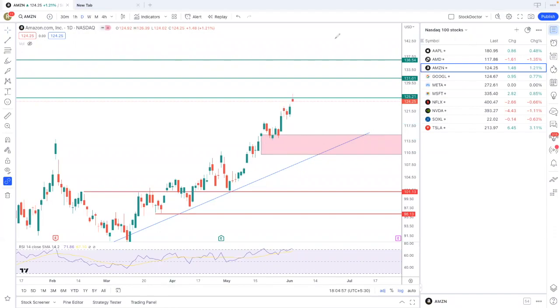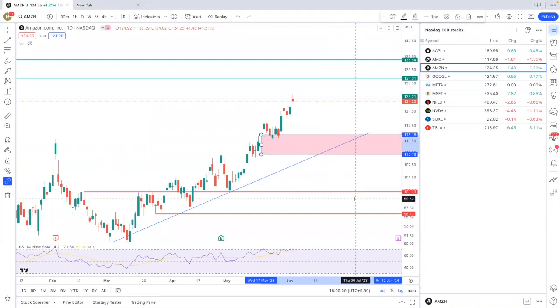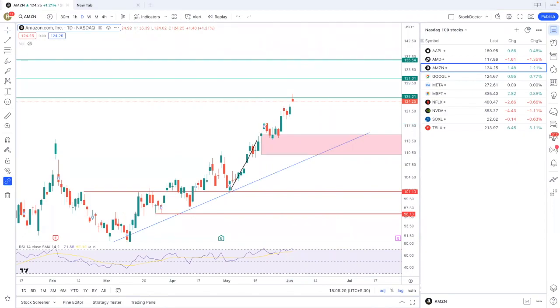And as I mentioned last time, this box is a support area, right? 115 to 110, this is a support area. If the stock comes here and consolidates and then goes up, then you will see a healthy upside. To go up more, it needs to correct a little, because you can see this is a non-stop upside rally. It has gone from this to this to this, so it needs some breathing room, and from there if it goes up, it will be a healthy upside. And for the downside, if it stays below 110, then 101 and 96 are the two downside targets.